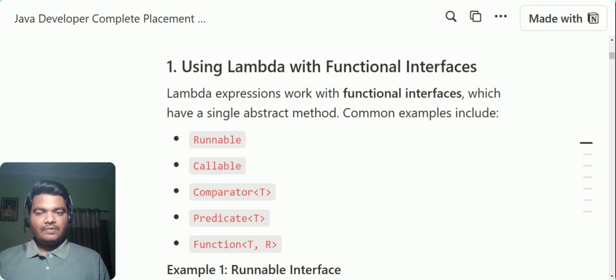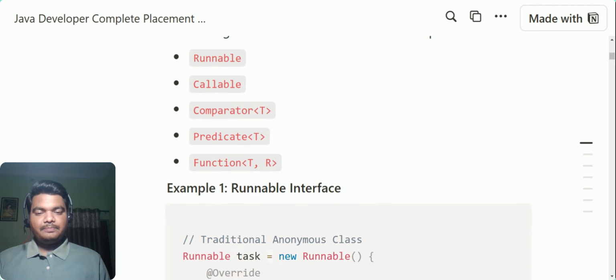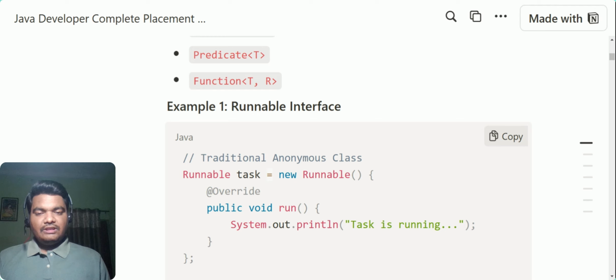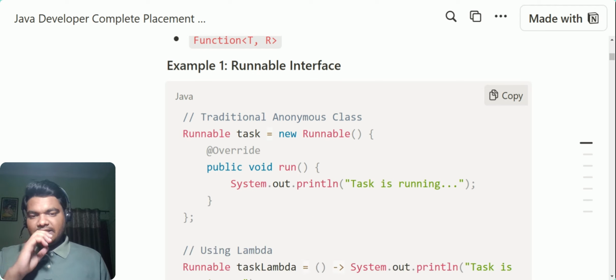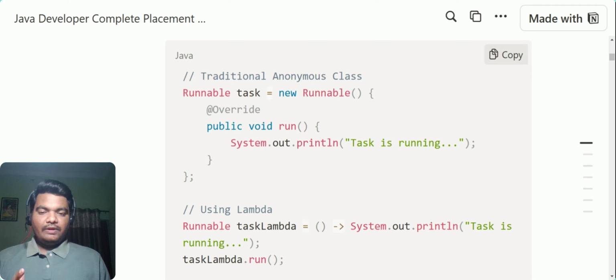Now, lambda expression is used with functional interfaces, and the general functional interfaces that we have are Runnable, Callable, Comparator, Predicate, and Function itself. With each of them I've tried to separate two ways: the traditional way of calling it, and the lambda expression way, so that you understand the differences.